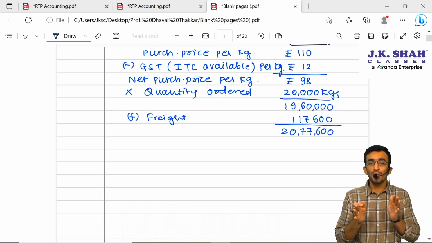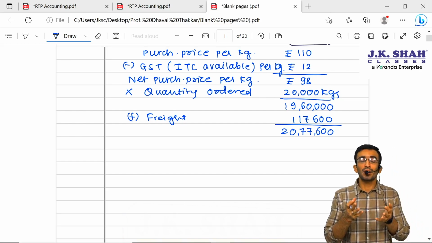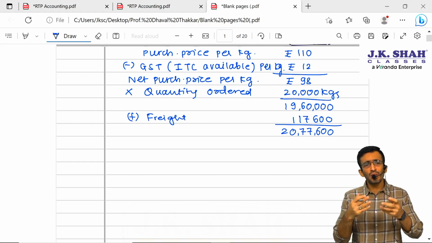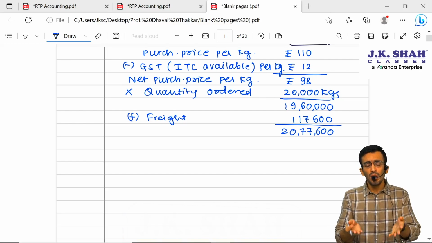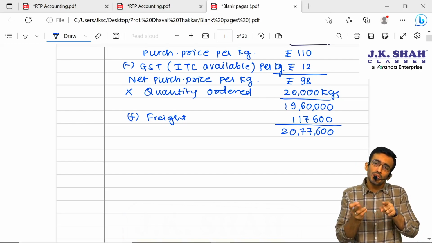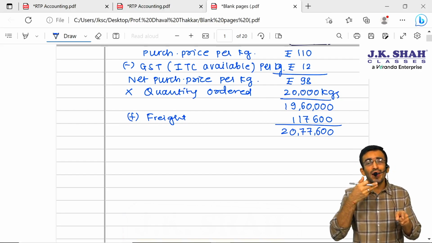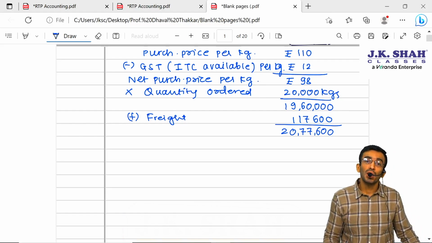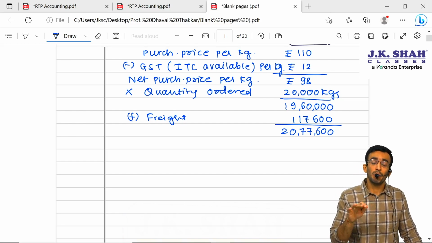Since normal loss is due to the nature of the product, it is part and parcel of the product. So let us pass this normal loss to the customer, because we are anyway selling the product to the customer. But abnormal loss we cannot pass to the customer. This abnormal loss will hit our P&L.